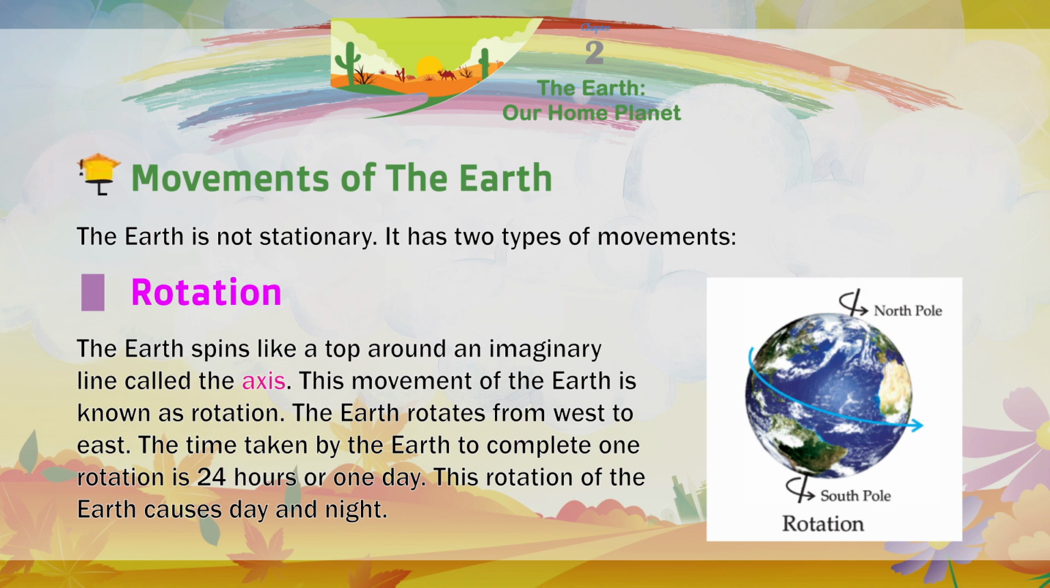The earth rotates from west to east. The time taken by the earth to complete one rotation is 24 hours or 1 day. This rotation of the earth causes day and night.